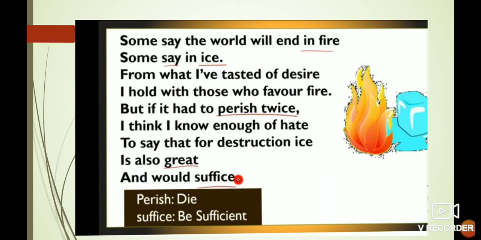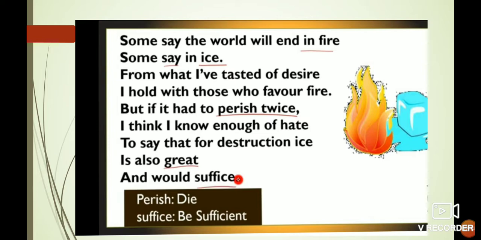What's the name of the poem? Fire and Ice. Fire and ice, these are two opposite things. But here, both are used as symbols. Fire is the symbol of desire, while ice is the symbol of hatred.